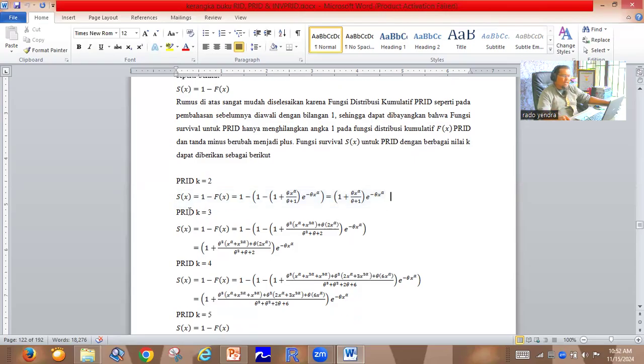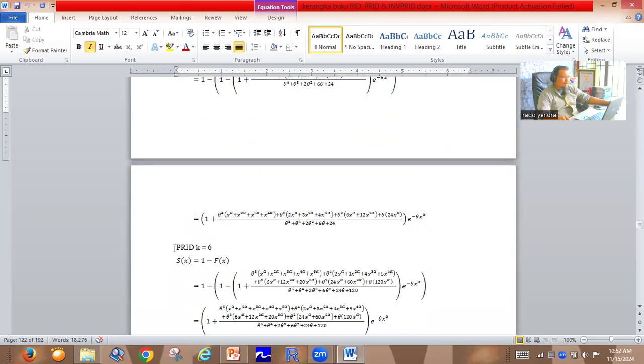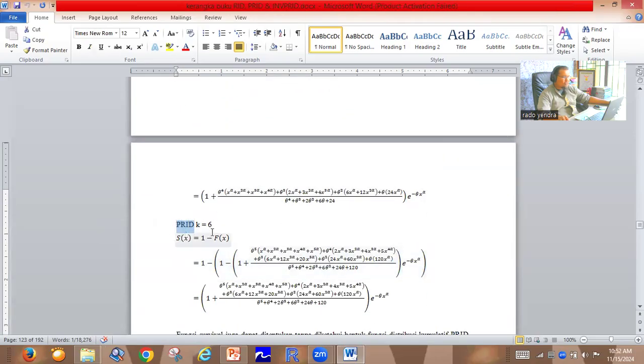And then, for example, for the power Rama-Shanker distribution with k equal to 3, we can find the survival function: 1 plus (theta power 2 multiplied by x power alpha plus x power 2 multiplied by alpha plus theta multiplied by 2x power alpha) divided by (theta power 2 plus theta plus 2), times exponent of minus theta x power alpha. And then, for example, up to k equal to 6.